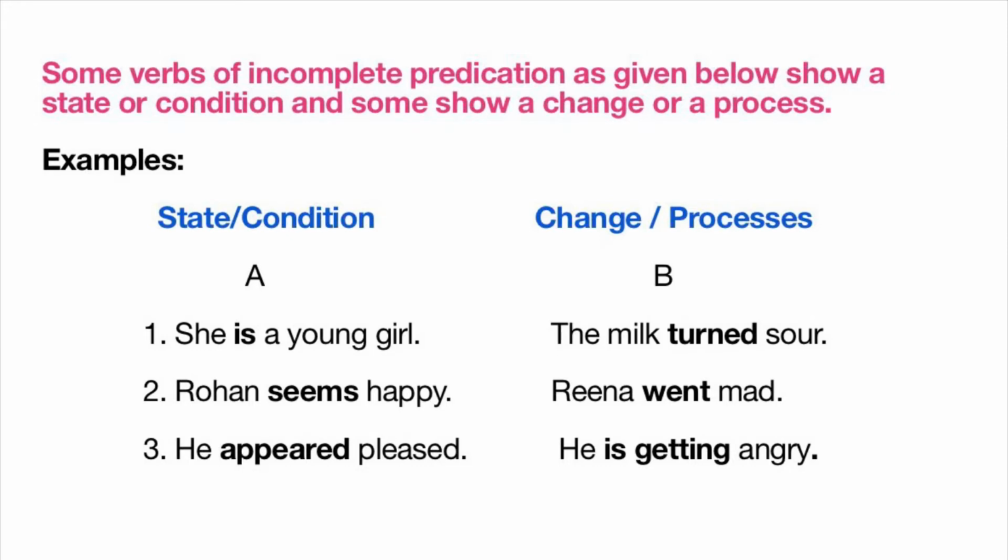And next in column B: the milk turned sour. Rina went mad. He is getting angry. All these verbs, as turned, went, and is getting, tell about the process of change in the subject.